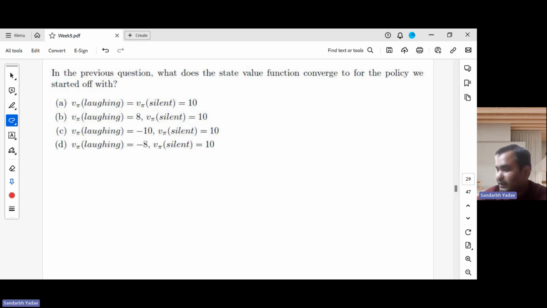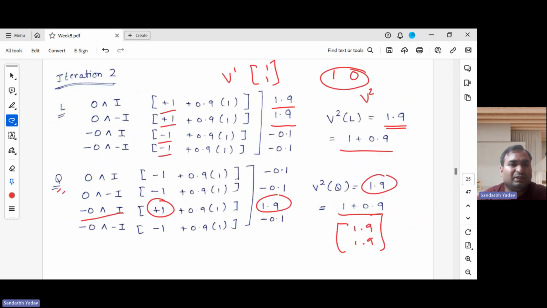Now, one more question, which is based on the same question as before. What does the state value function converge to for the policy we started off with? We were given some pi naught in the question itself. So what is the value function we converge to for this policy? They are basically asking for V pi naught, which we have already computed in the policy evaluation phase.